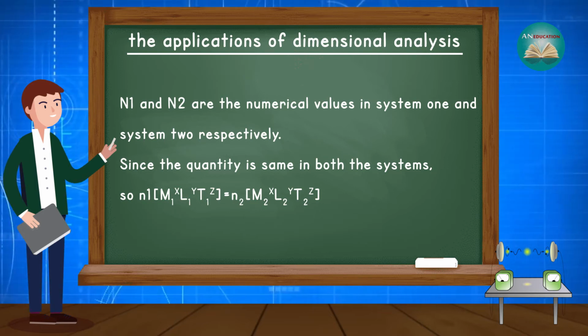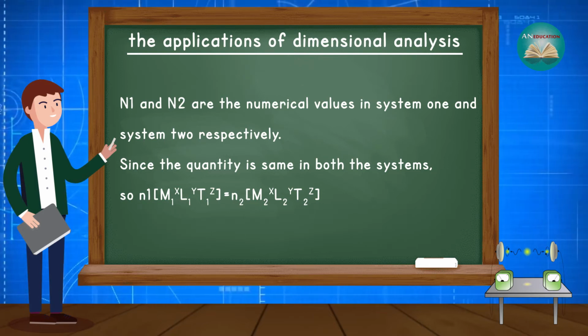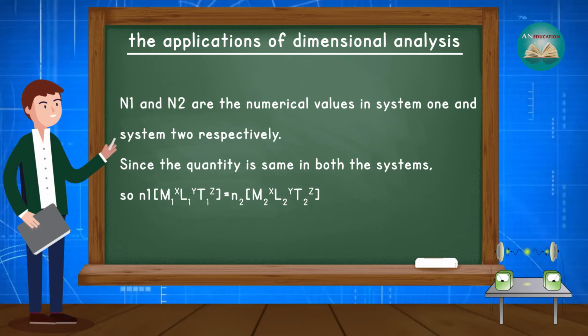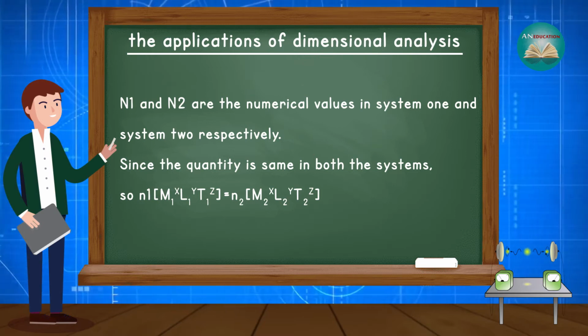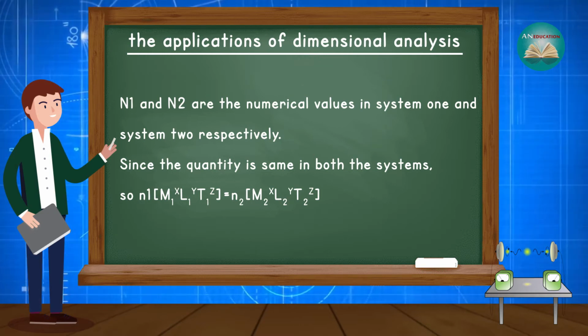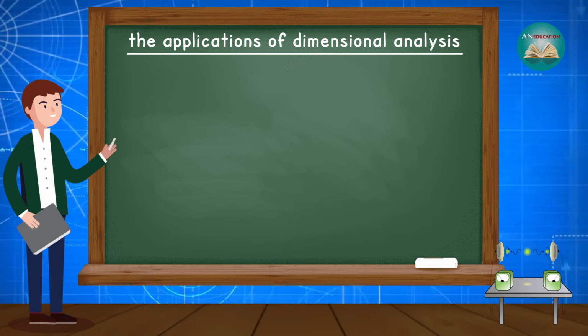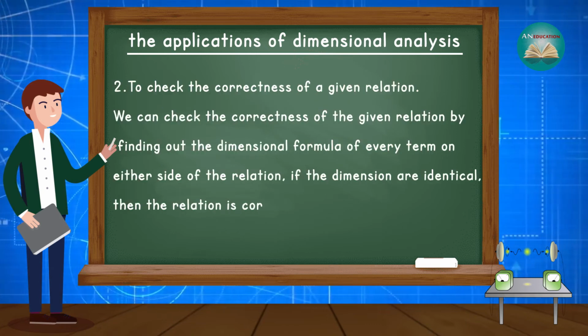Since the quantity is the same in both systems, n1 [m1^x l1^y t1^z] is equal to n2 [m2^x l2^y t2^z].